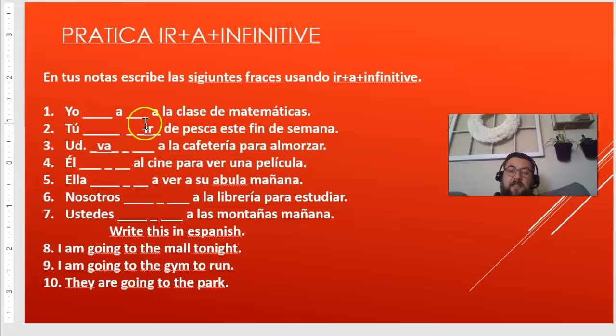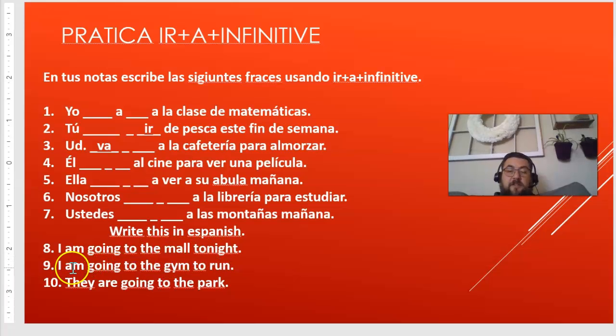Yo voy a ir a la clase de matemáticas. But, you know, you can say yo voy a estudiar a la clase de matemáticas. There are different verbs that you could use on that, but remember they must be in the infinitive. So it has to end in ar, er, ir.